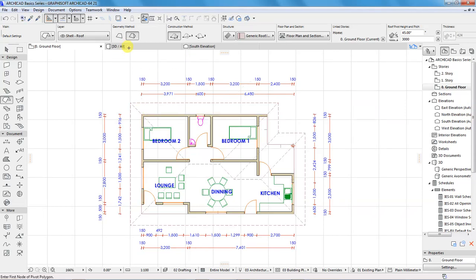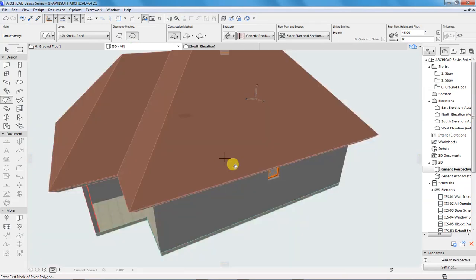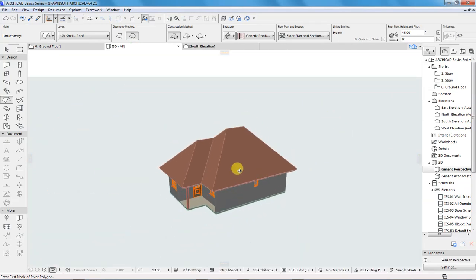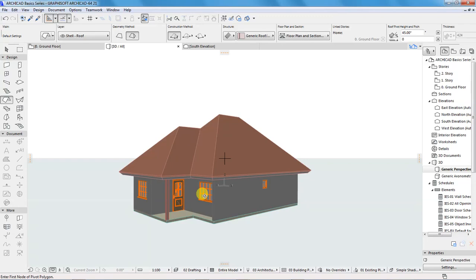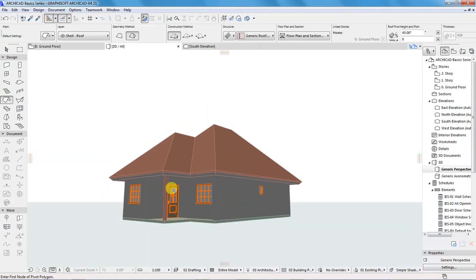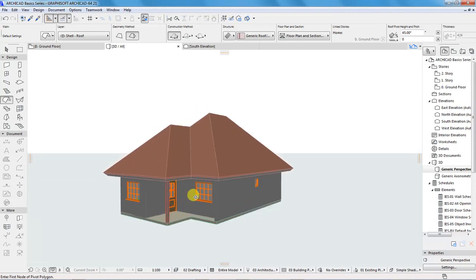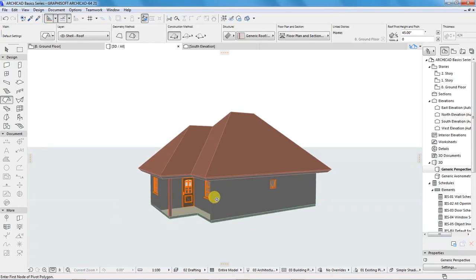So by default, this is the kind of roof that ARCHICAD is going to put for our building. But we need to do some customizations if we were to achieve a custom designed roof for our project.